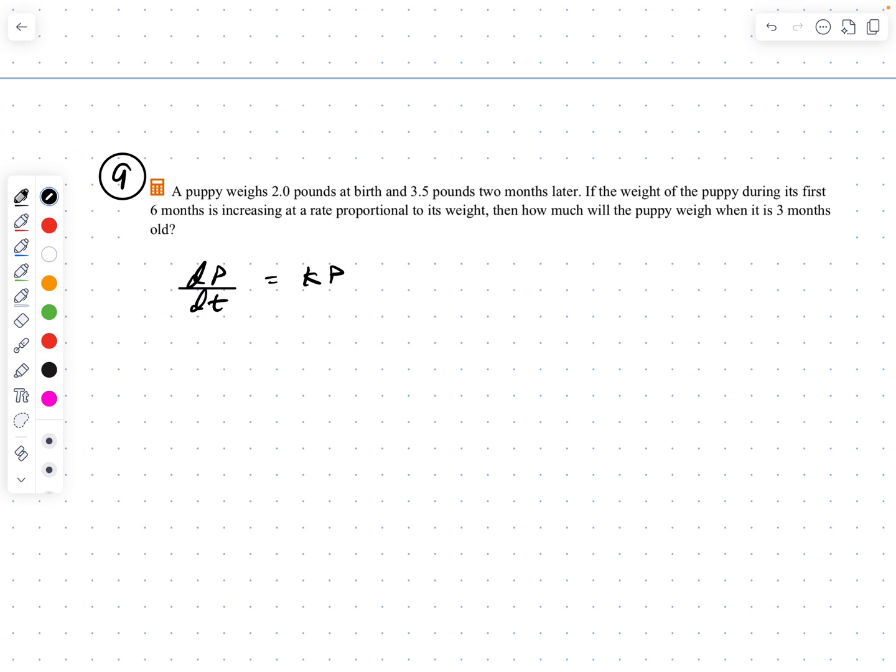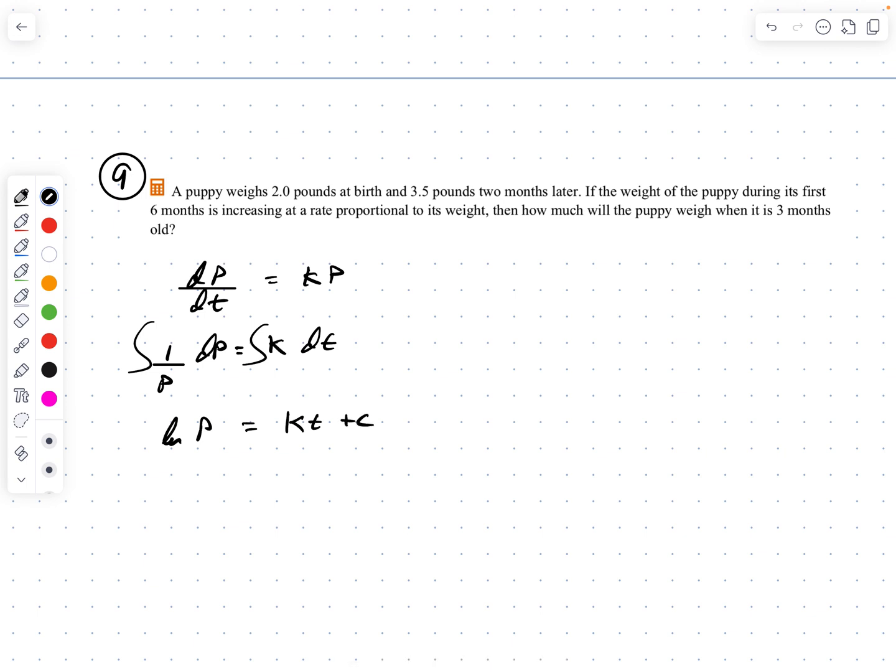All right, so let's separate the variables. So I'm going to get basically that 1 over p dp equals k dt. And I take the integral of both sides. Well, the antiderivative of 1 over p is the log of p, equals kt plus c, all right?